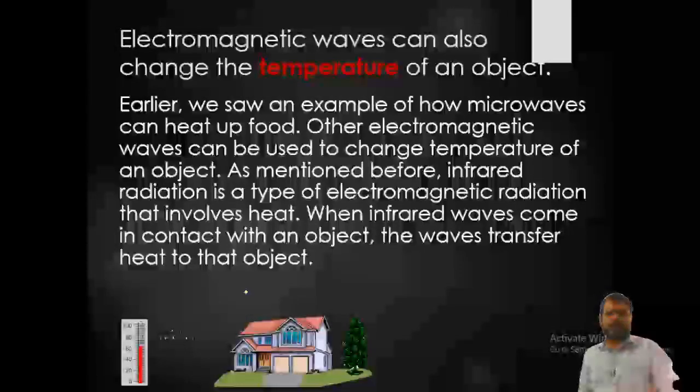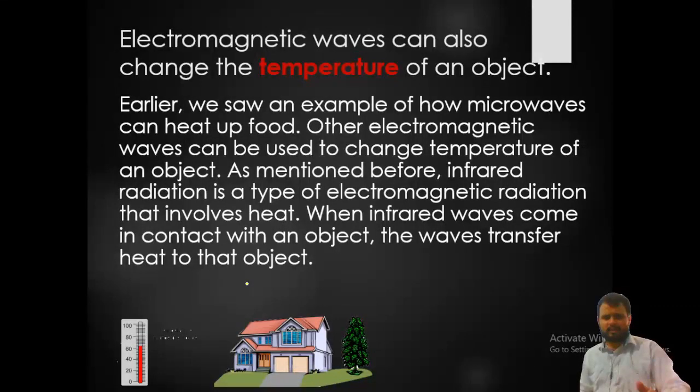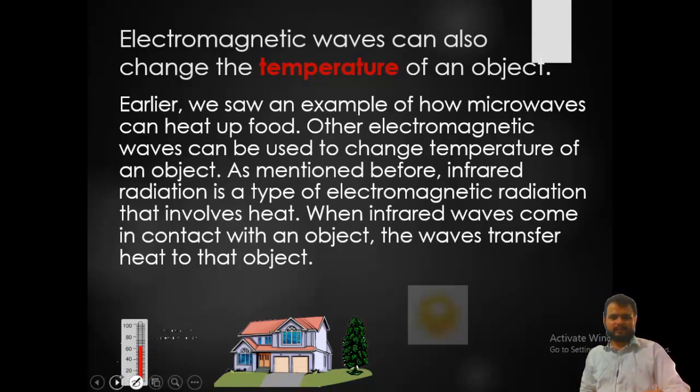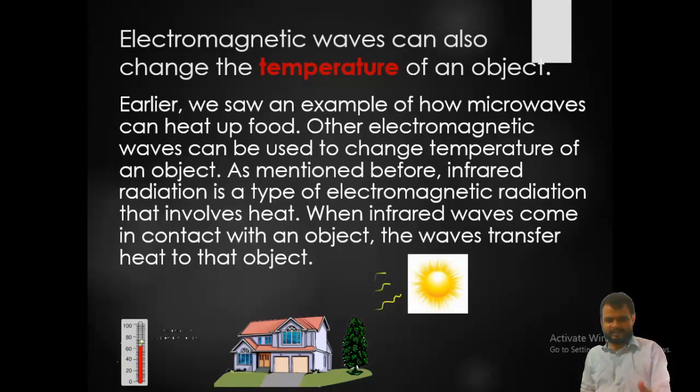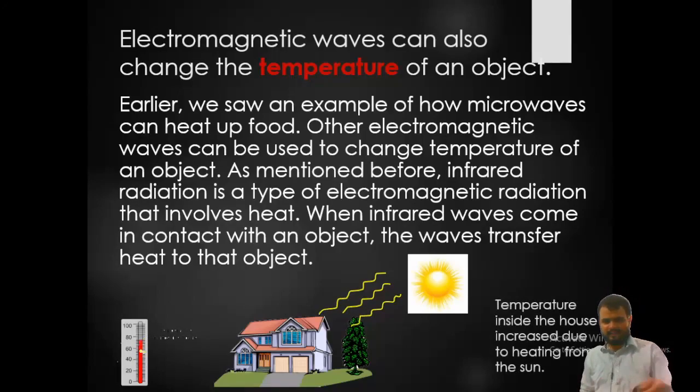So electromagnetic waves can also change the temperature of an object. Earlier we saw the example of microwaves heating up food. Other electromagnetic waves can be used to change the temperature of an object. As mentioned before, infrared is a type of electromagnetic radiation that involves heat. When the infrared waves come in contact with an object, the waves transfer heat to the object. So you are seeing the beautiful sun, the sun is transmitting heat, and inside the home there is an increase in temperature.